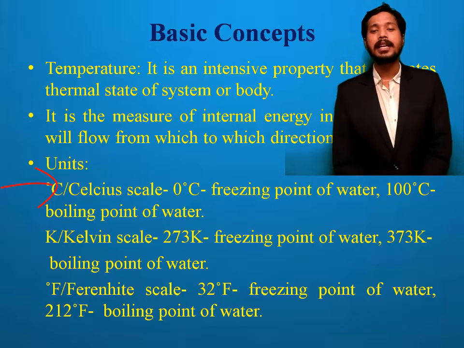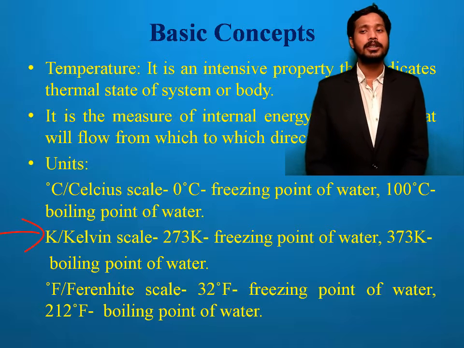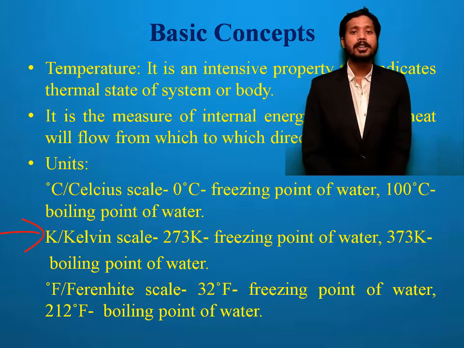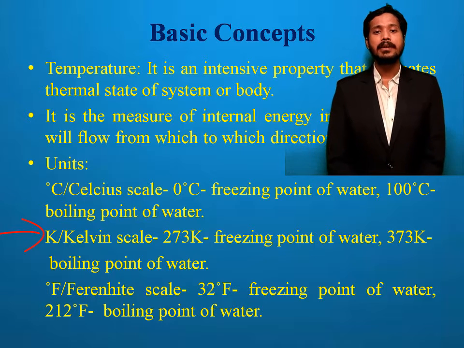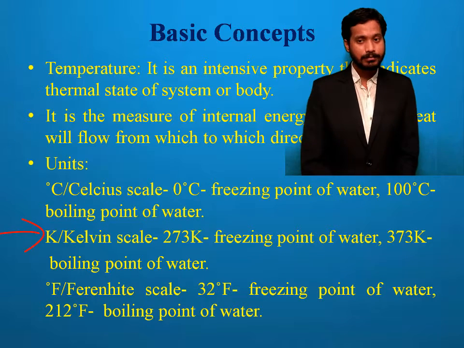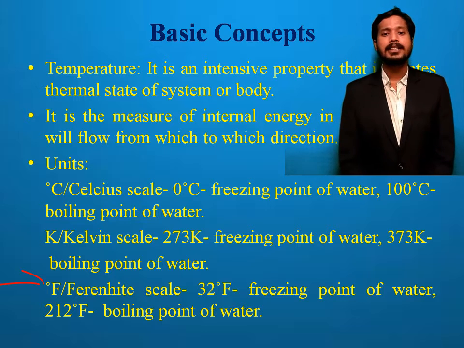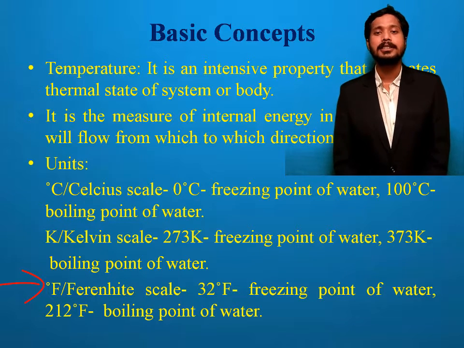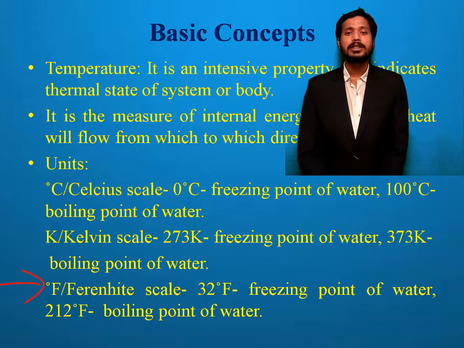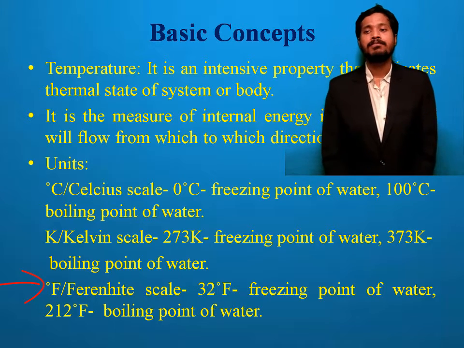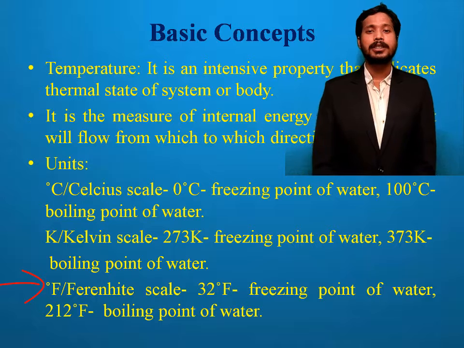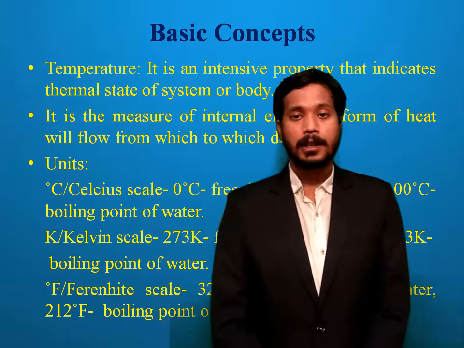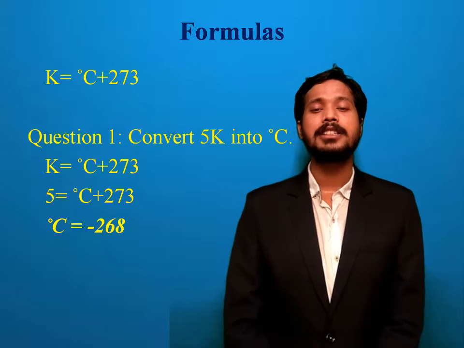Now in the Kelvin scale, the freezing point of water is 273 Kelvin and the boiling point of water is 373 Kelvin. And in the degree Fahrenheit scale, the freezing point of water is 32 degree Fahrenheit and the boiling point of water is 212 degree Fahrenheit.